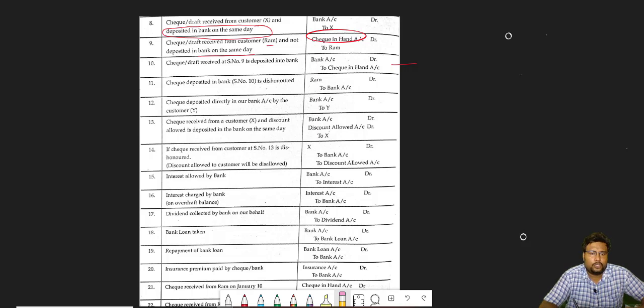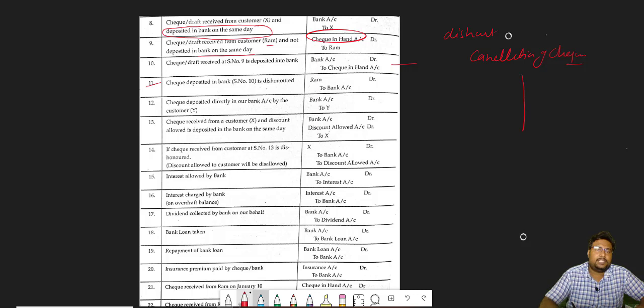Okay, beta. So transaction number 11. When we deposit any check in the bank and that is dishonored. So beta, what is dishonored? Dishonored means cancellation. Cancellation of the check. And how can we cancel anything? I told you, by passing the opposite entry.